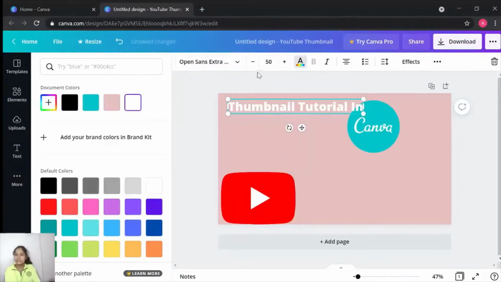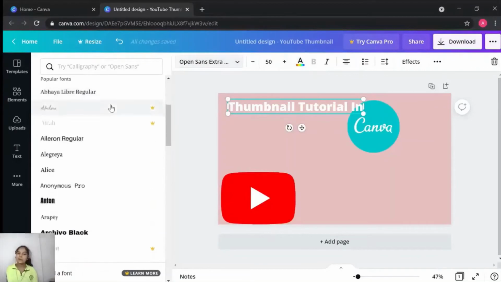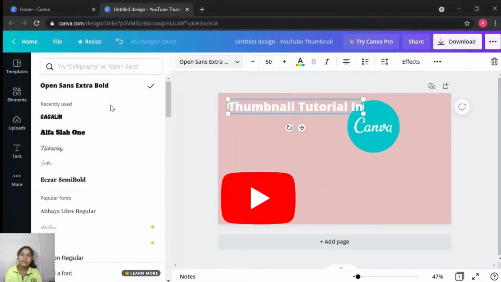And I can also change the font. As you can see, there are many font options. The crown ones are for the pro subscription. But free ones are also very nice. I'm going to choose this as this is my favorite.